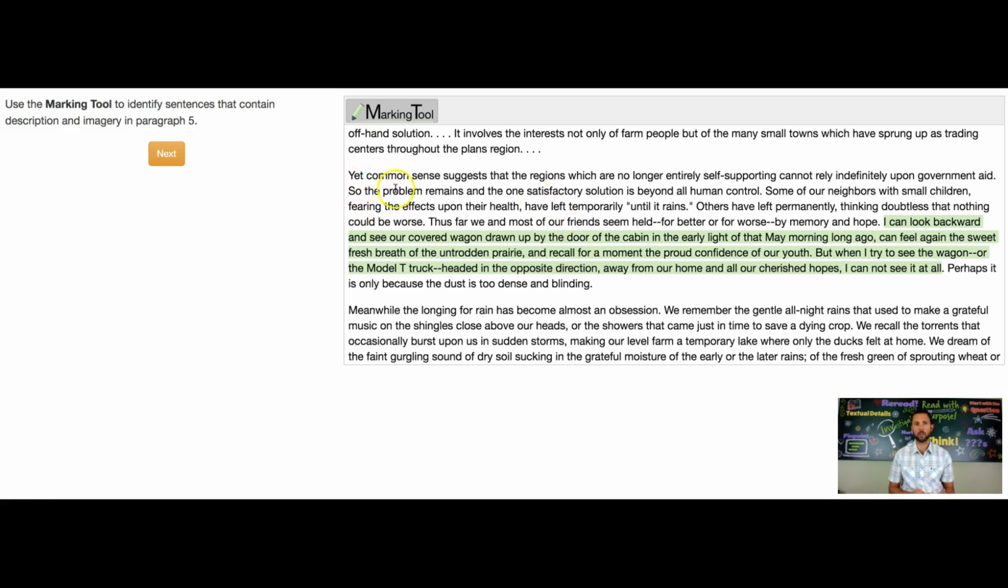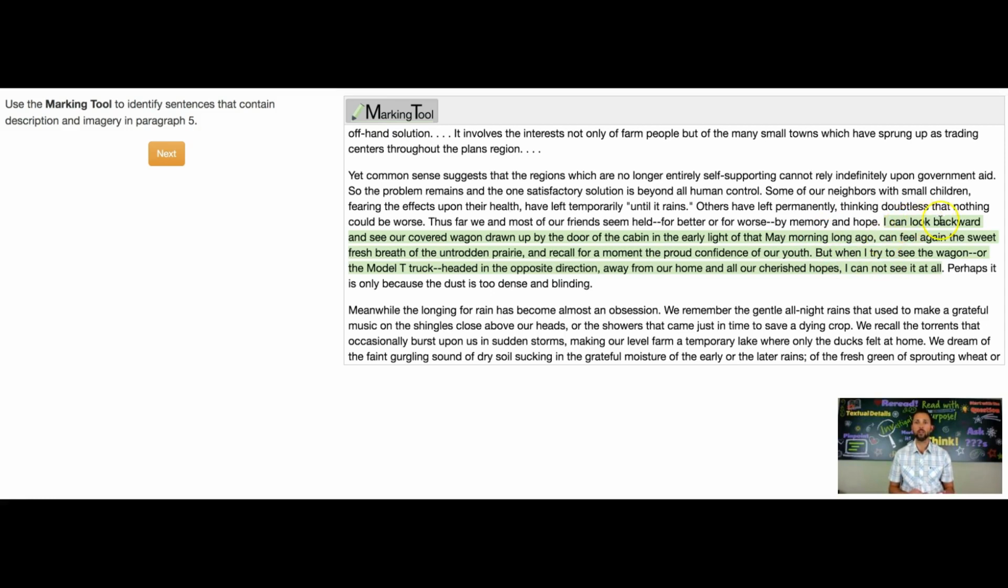So let's look at the opening sentences of paragraph 5. It says, yet common sense suggests that the regions which are no longer entirely self-supporting cannot rely indefinitely upon government aid. Okay, just kind of business, right? Just information. So the problem remains, more information. Some of our neighbors with small children, now that's not description. Yes, that's a detail, but that's not description. Fearing the effects upon their health, no description, no imagery here, have left temporarily until it rains. Still, no description, no detail. Others have left permanently, thinking doubtless that nothing could be worse. So we don't see any imagery, any description.